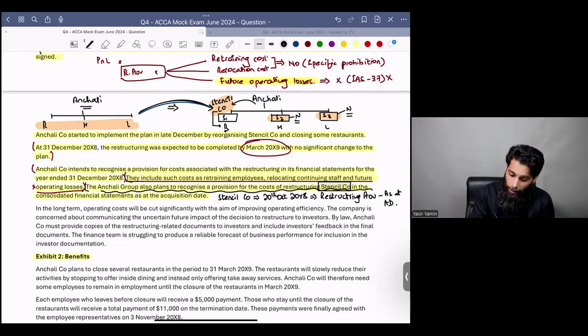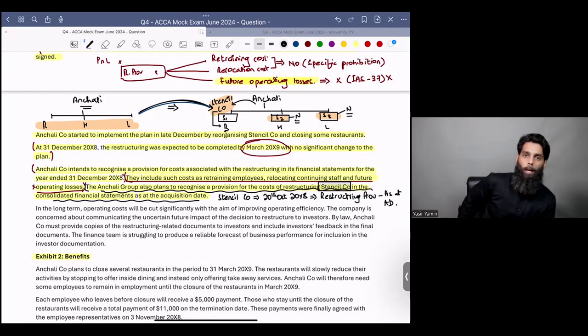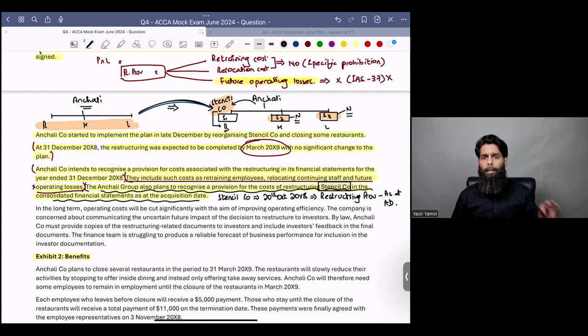We will recognize a restructuring provision for the purpose of making consolidation. We will recognize a restructuring provision as at the acquisition date of Stencil Company, because that is the date the board of directors approved the plan for restructuring as well. Is Anchali Company correct in its understanding that a restructuring provision can be recognized at the acquisition date of Stencil Company? That is on 20th October 2008. Are they correct in their understanding?